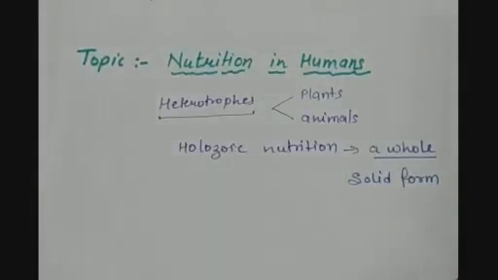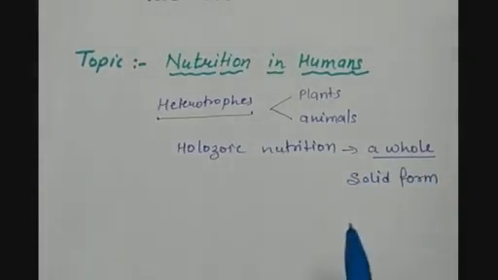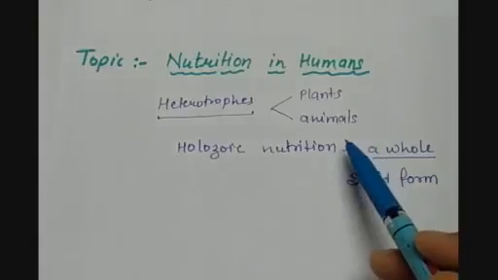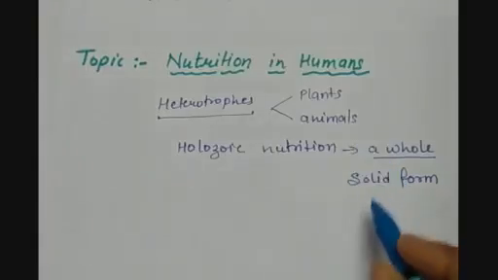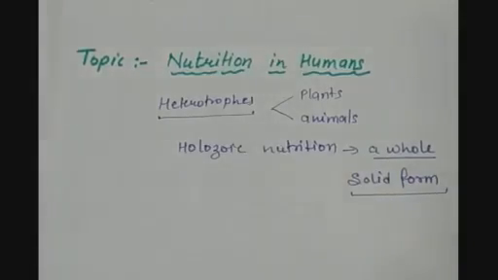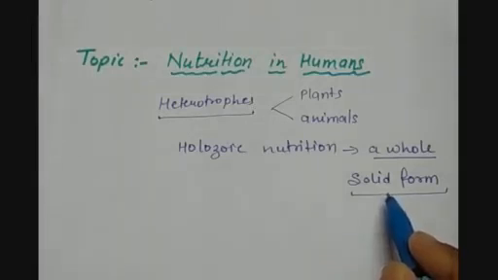Solid in the sense that we are obtaining the food in a complex form, whether it has been obtained from the plants or animals. There is a need to digest it or to break down this complex form of food into simpler parts, so that this can be absorbed by the body and we can get the energy.